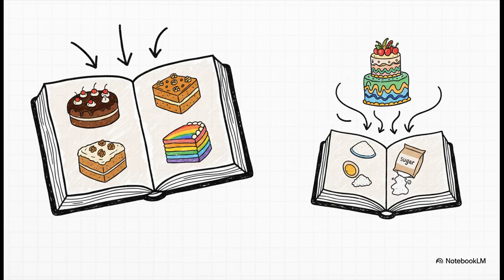A regular autoencoder is like a photo album of cakes. A VAE is a cookbook. It learns the ingredients and the instructions, the recipe, so it can bake you a cake you've never, ever seen before, but one you'd instantly recognize as a cake. It learns the process, not just the final outcome.